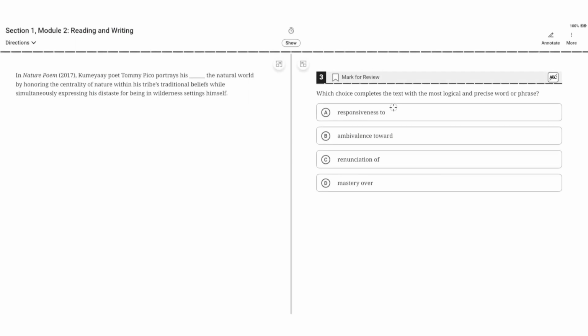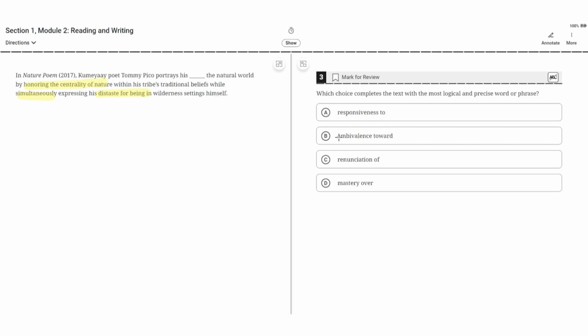Which choice completes the text with the most logical and precise word or phrase? A. Responsiveness to, B. Ambivalence toward, C. Renunciation of, and D. Mastery over. In Nature Poem 2017, Kumeyaay poet Tommy Pico portrays his blank, the natural world, by honoring the centrality of nature within his tribe's traditional beliefs, while simultaneously expressing his distaste for being in wilderness settings himself.